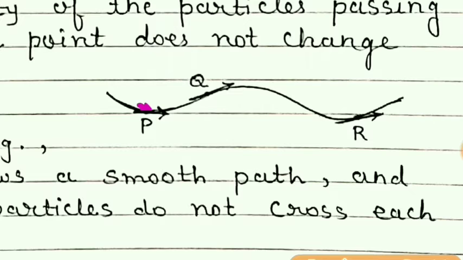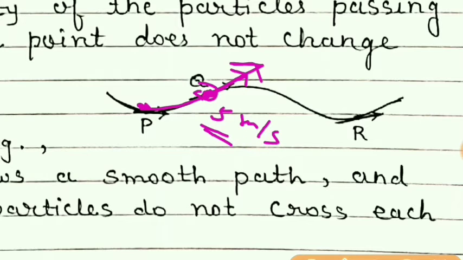Now suppose the same fluid particle is reaching at point Q. At point Q, it may have the velocity 5 meter per second and direction is this. So if any other fluid particle is passing through the same point Q, then it will move with the velocity 5 meter per second and having the same direction.